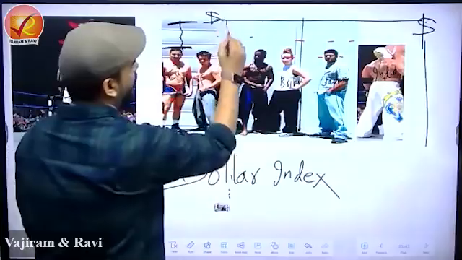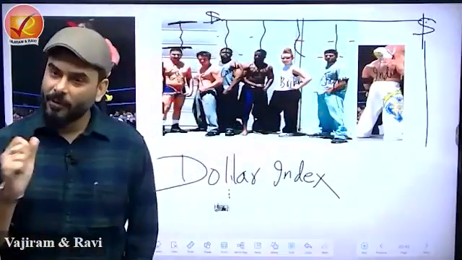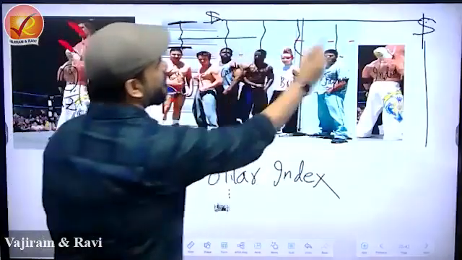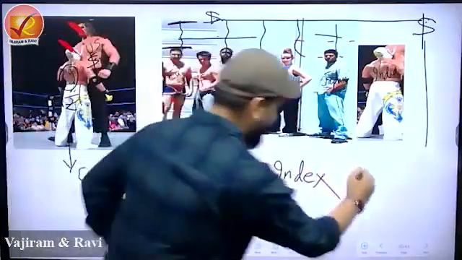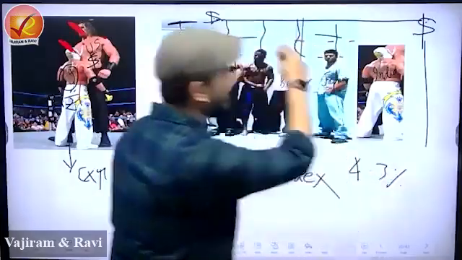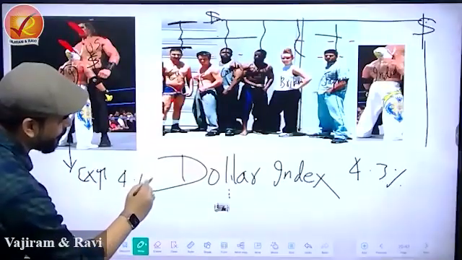Then we checked the gap between the dollar and the Canadian, Swiss, British and Japanese currencies. For every currency we found a gap. And what did we do? We took the average of all these gaps. And the average, and this is a true figure, was a 4.3% gap. With India, the gap was roughly around 4.1%.